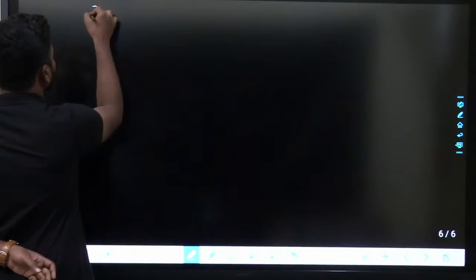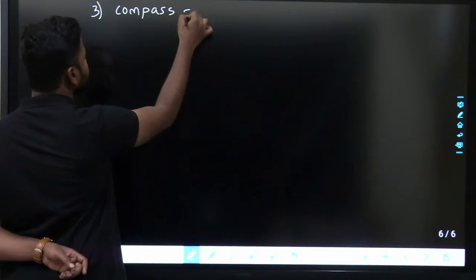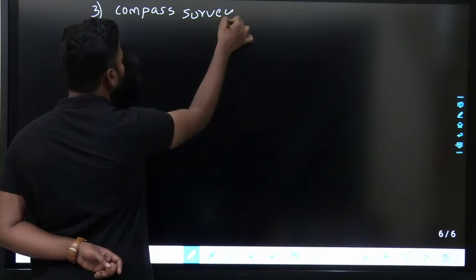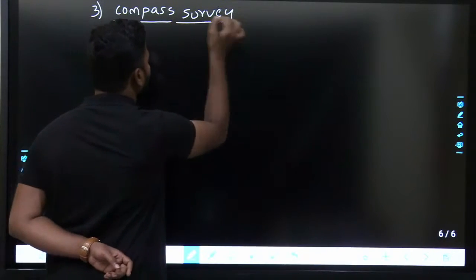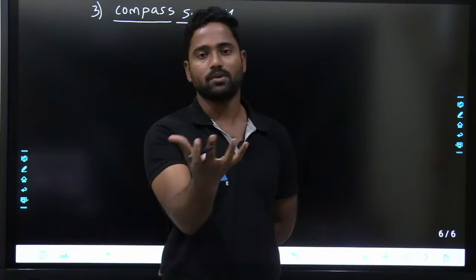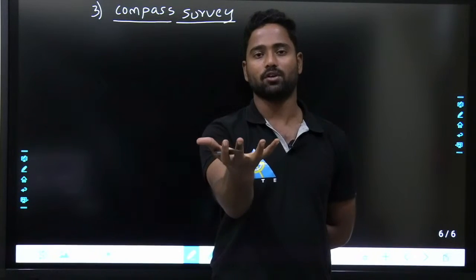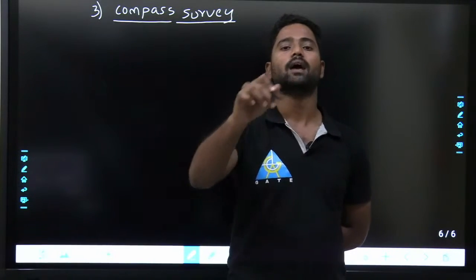The next one is compass survey. Everyone knows from very good olden days, the only thing for measuring the angle is compass. Easiest thing for measuring angles is compass. Generally, you will measure north, and from the north you are going to find out the angles.